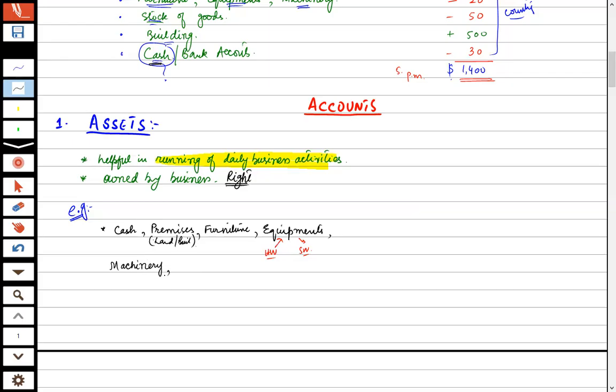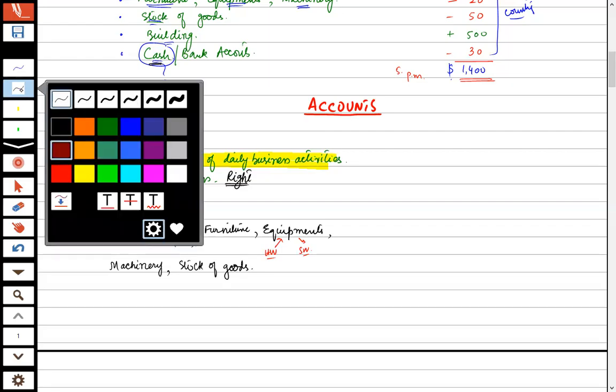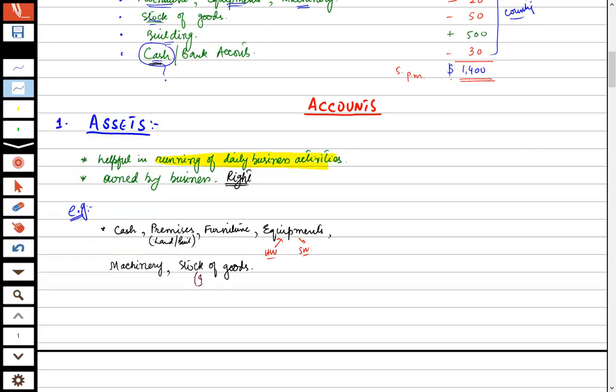And if we are in the business of selling, that is trading, if we are purchasing and selling for profit, then we might have some stocks of goods as well. That stock of goods, as you already told, is known as inventory.